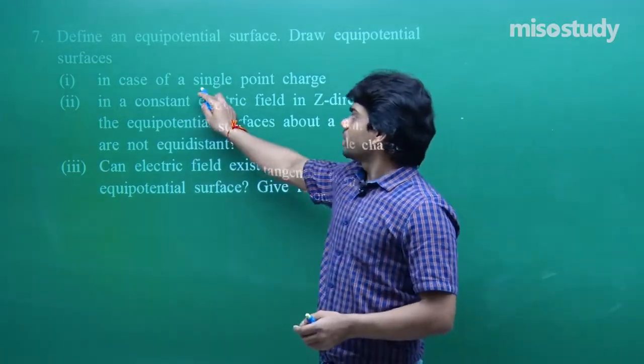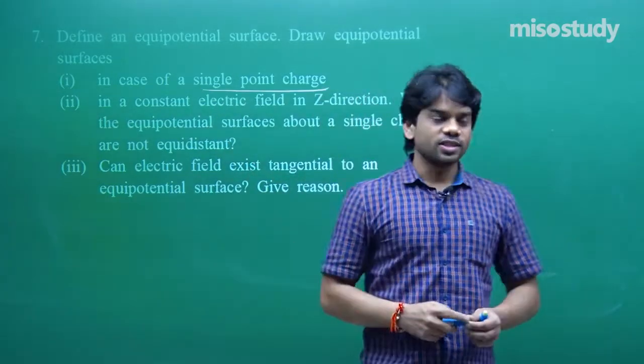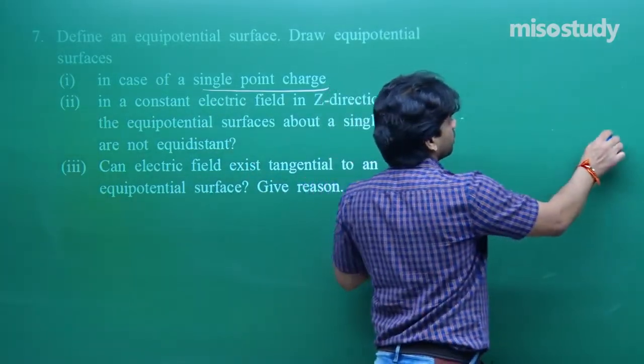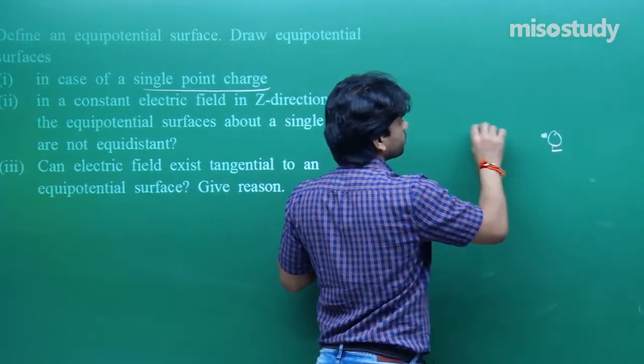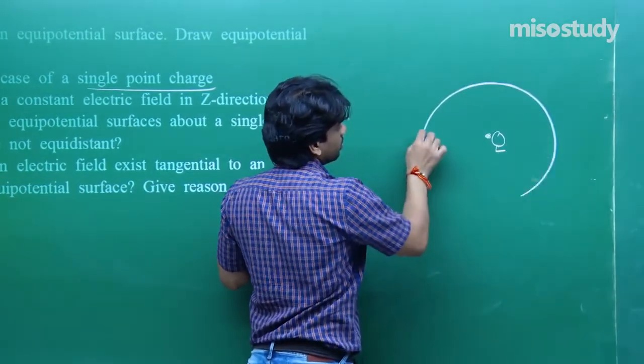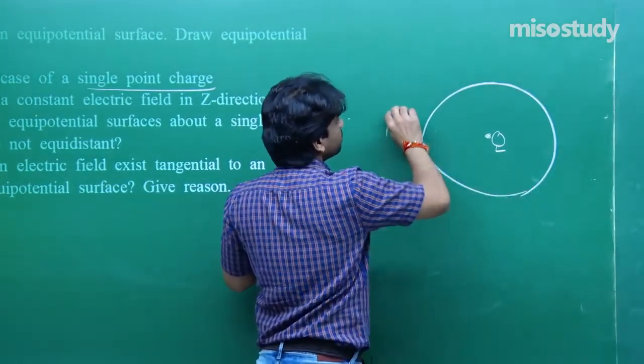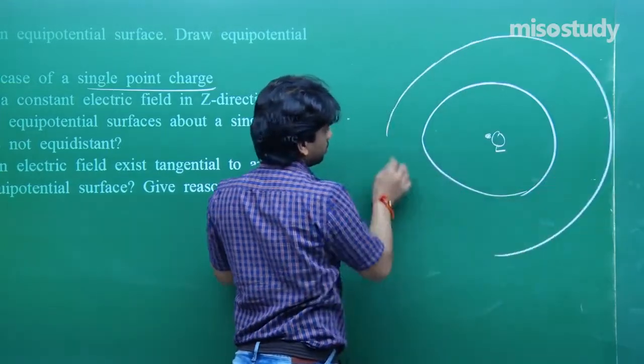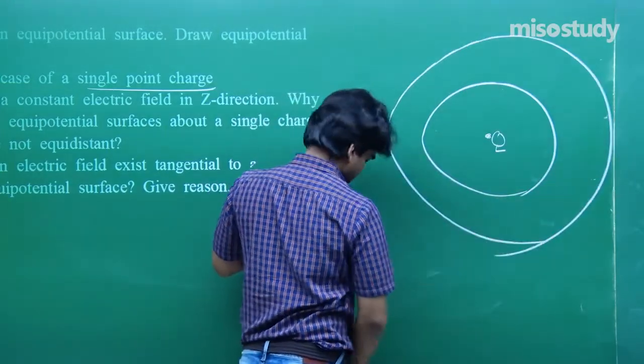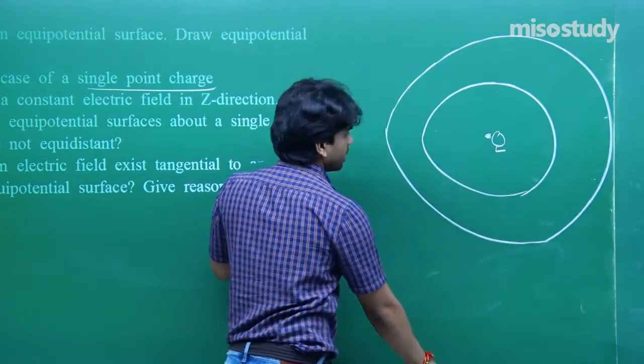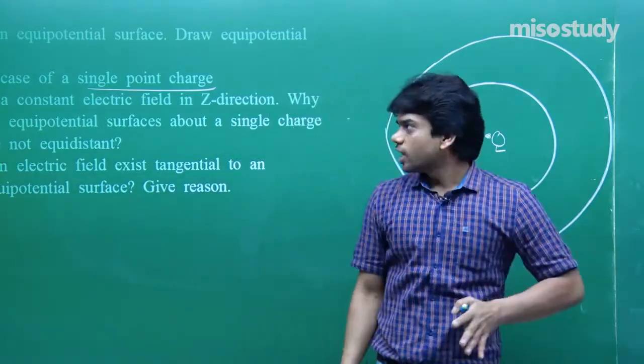In case of a single point charge, you have to draw equipotential surface. In such case, first part, it's spherical, okay. This is the case of the equipotential surface for point charge.